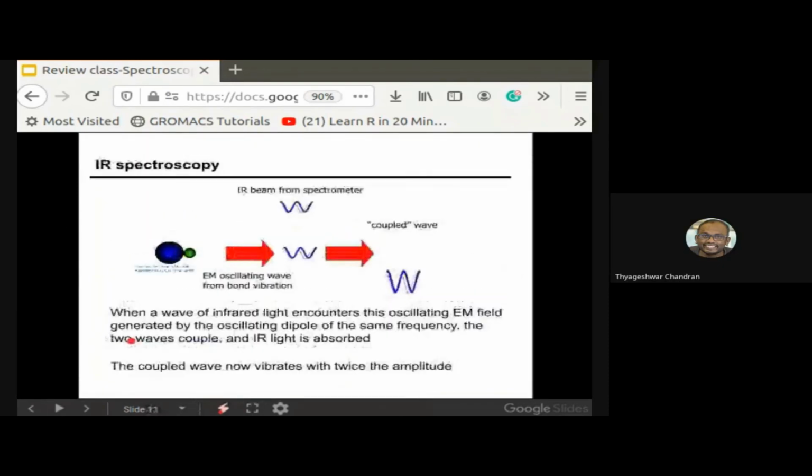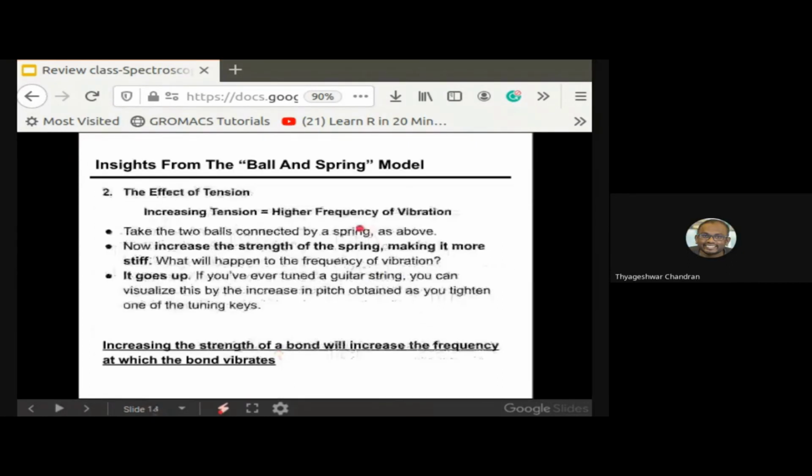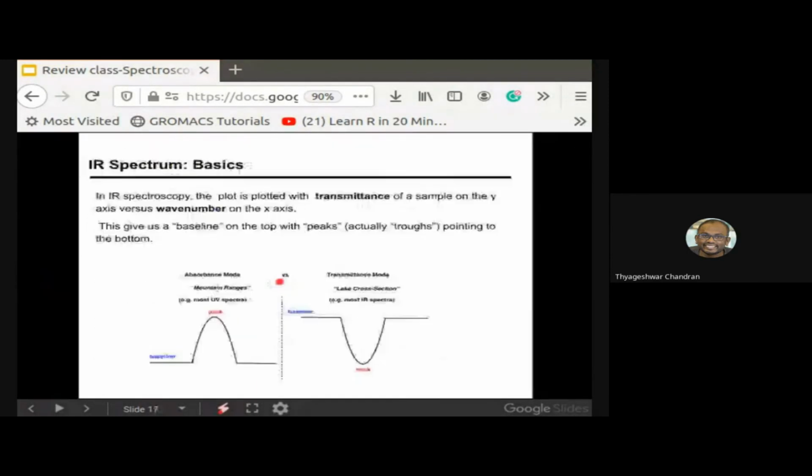Okay. Yeah, this is the effect of mass. Increasing the mass of an atom will decrease the frequency at which the bond vibrates. So in our case, deuterium is going to be heavier compared to the hydrogen, so it decreases the frequency at which the bond vibrates. Got it. The same thing you have to keep in mind. This is the effect of tension. If we increase the bond order, a C double bond O will vibrate at higher frequency compared with a C single bond O. I'm giving it as an example. We'll look at a couple more examples.